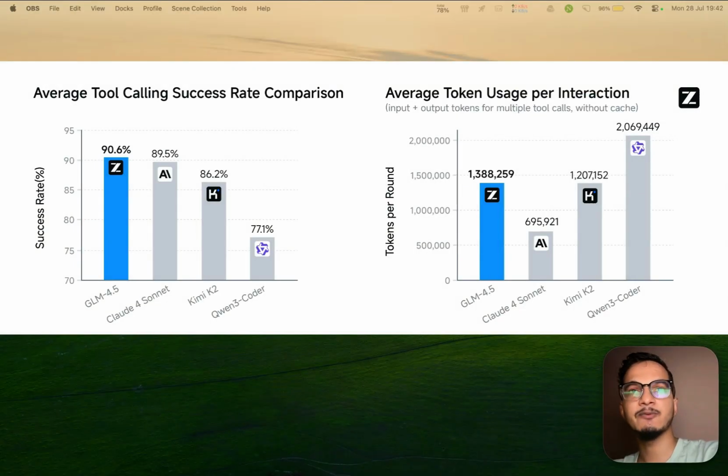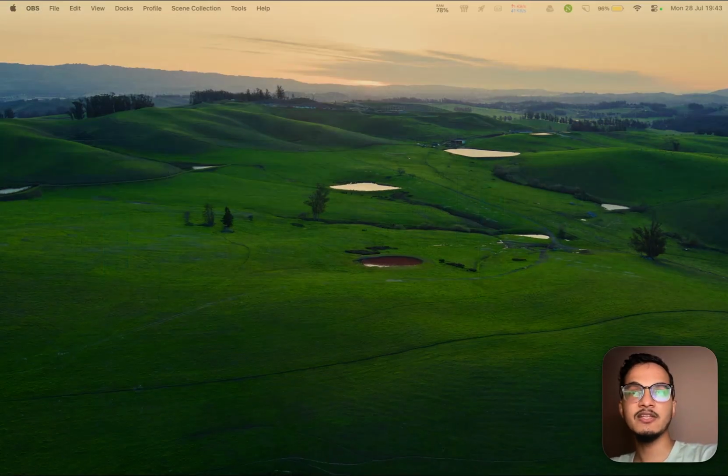Just this past week, we had other models coming out of China like Kimi K2 and Qwen 3, and GLM 4.5 blows past these two open source models very easily. I'll make another video after thorough testing, but let's first talk about the early benchmarks and how it stands among the other models.